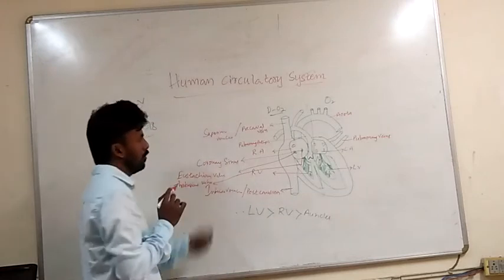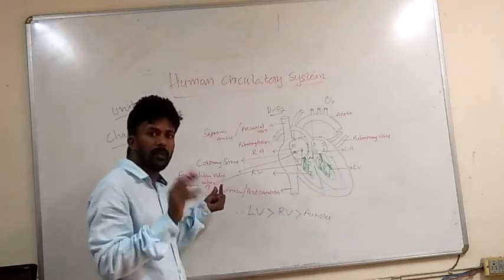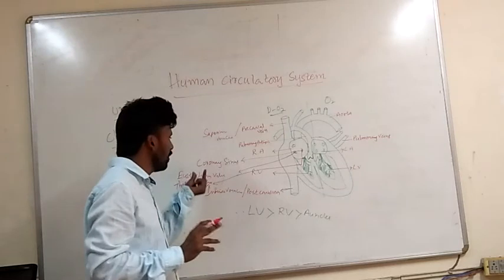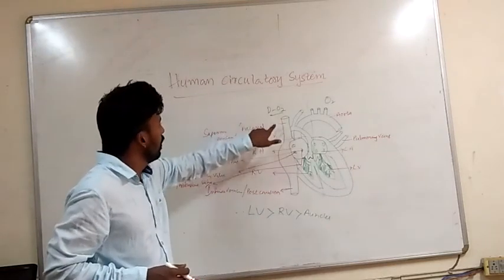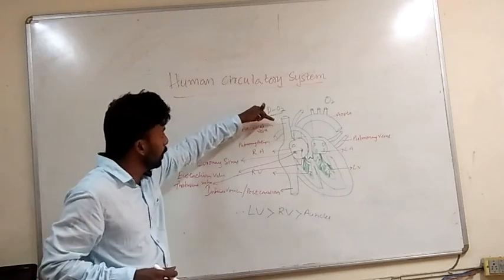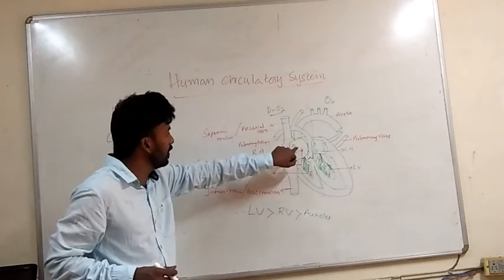Eustachian valve, which prevents the backward flow. So, these valves are useful for the prevention of backward flow. Then, what about the precaval vein? The precaval vein also has one opening at the right atrium.